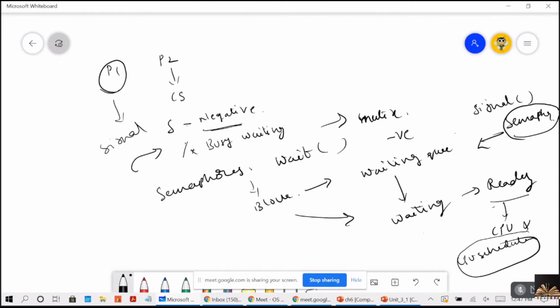This is how your semaphore implementation can be done, right? So for that, it should maintain a list, no? So this semaphore's waiting queue, we can represent as a list. So I will show you the code for this.